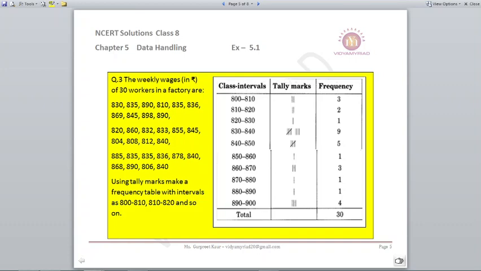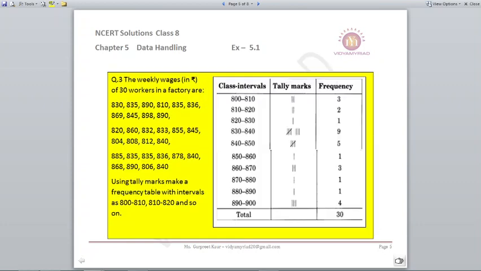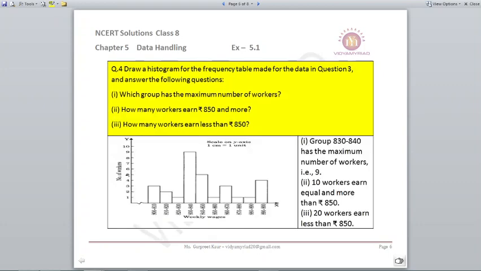So based on this, I have calculated and the total comes out to be 30. Draw a histogram for the frequency table made for the data in question number 3. Now for question number 3, we have this table made, we have the class interval, and we will plot this frequency according to it. So if you see, number of workers is on the y-axis and weekly wages are on the x-axis.